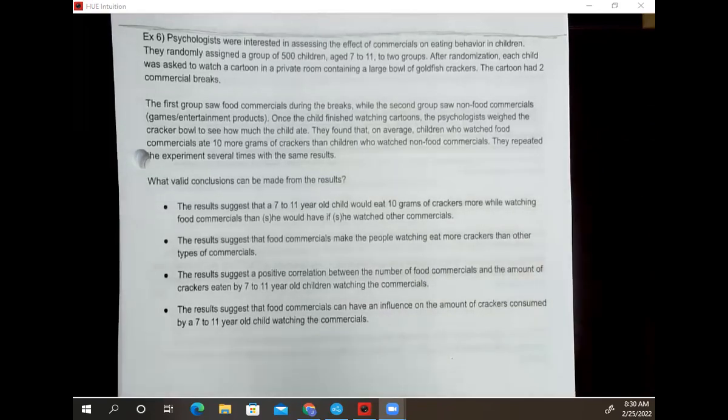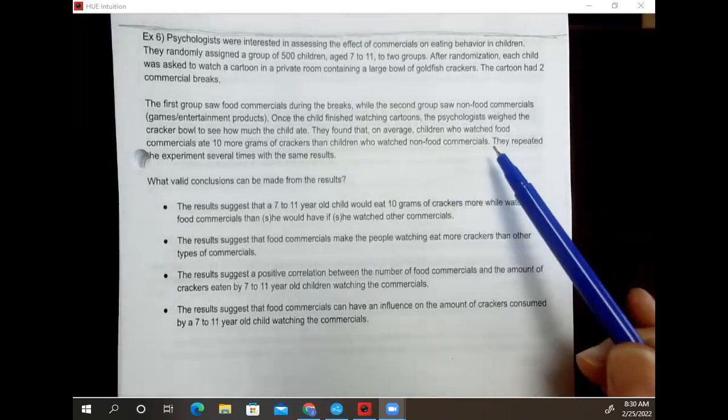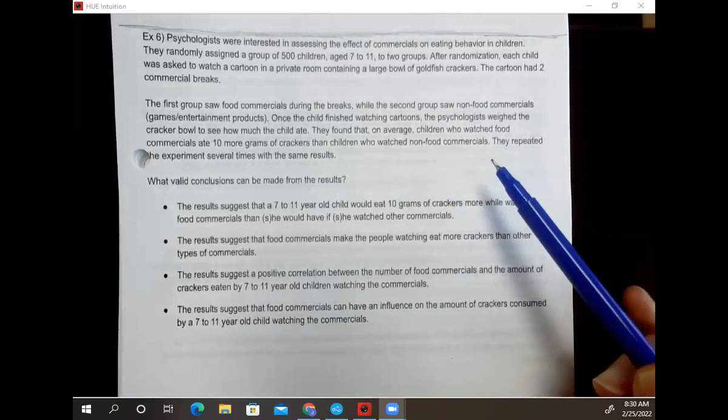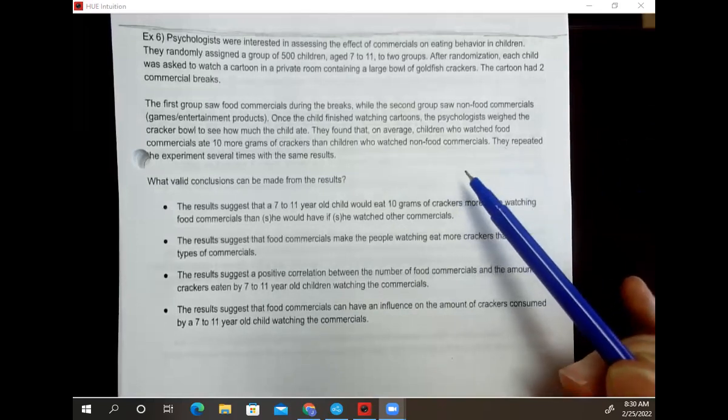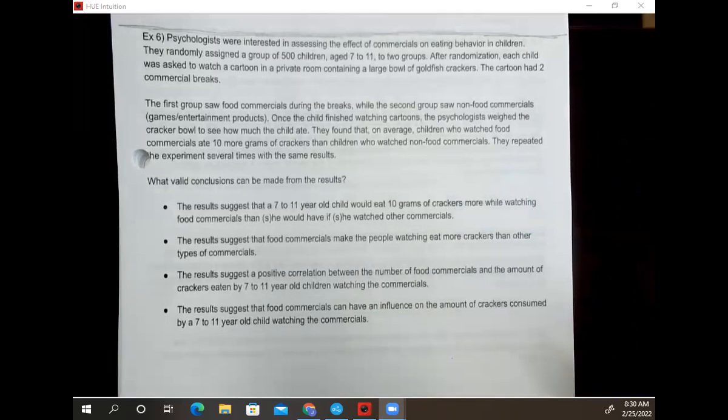So they knew this bowl of goldfish weighed however many grams or a pound or something like that. At the start of the experiment, once the kid left, they weighed the bowl to figure out how many grams or whatever of goldfish crackers the child had eaten while they were in the room. They found that, on average, children who watched food commercials ate 10 more grams of crackers than children who watched non-food commercials. They repeated the experiment several times with the same results.